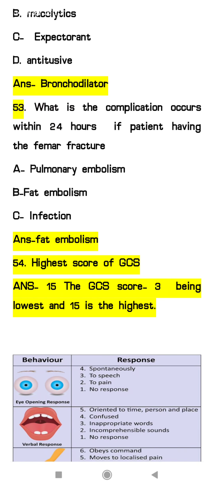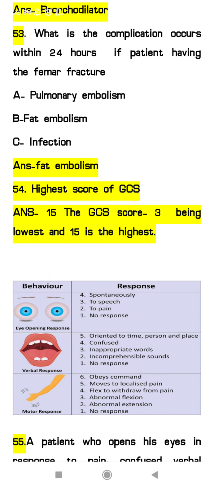Next question, they have given one scenario in which the patient's eye response, verbal response and motor response are all normal. So they have asked the highest score of the GCS. So 15 is the highest score and 3 is the lowest score for the GCS.